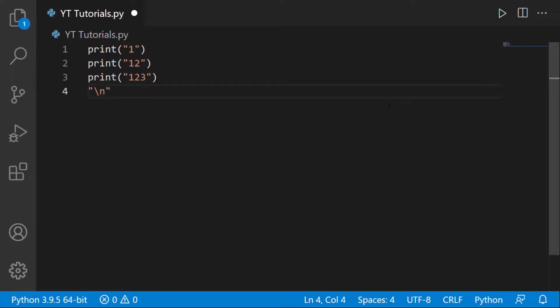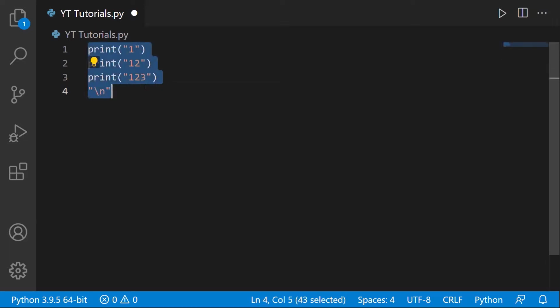So what it basically does is that in a string, whatever is on the right side of it goes to the next line. If you don't know what a string is, it is anything between two quotation marks. Like 1 is a string, 1 2 is a string, 1 2 3 is a string.